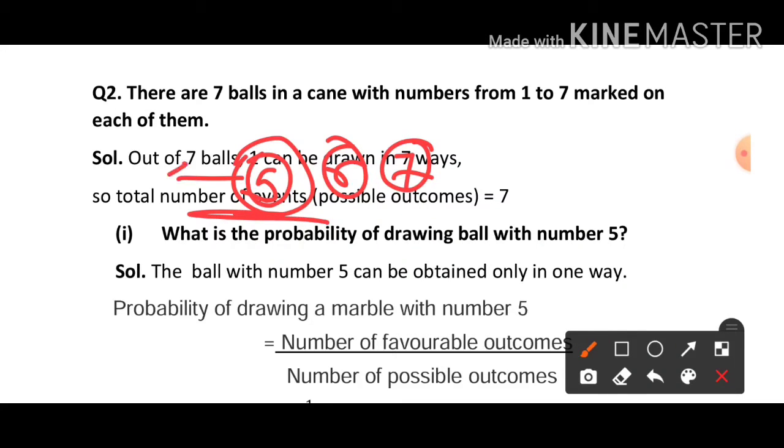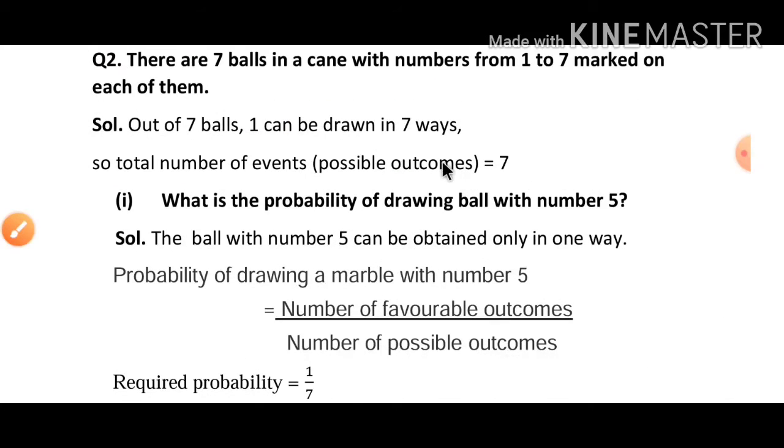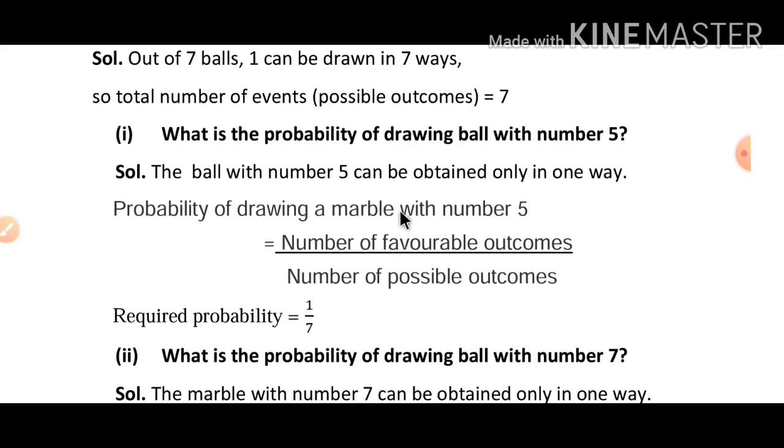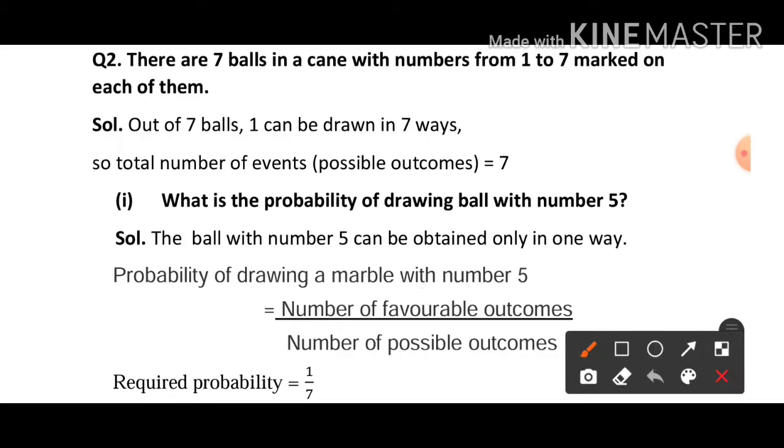So which are the possible ways to draw? Only one way. So the number of favorable outcomes here is only 1. And which are the possible outcomes? Total balls are 7. So these are the possible outcomes here. Now out of 7 balls, only one ball is there with number 5. So the number of favorable outcomes is only 1. So the probability of drawing a ball with number 5 is 1 by 7.